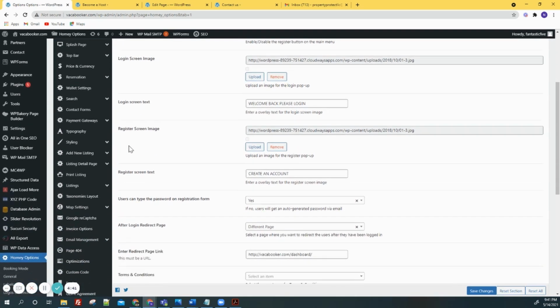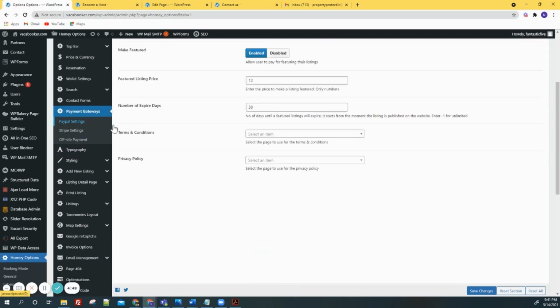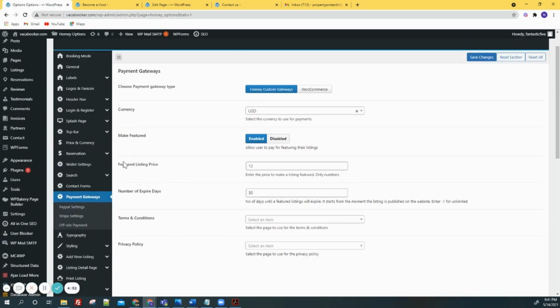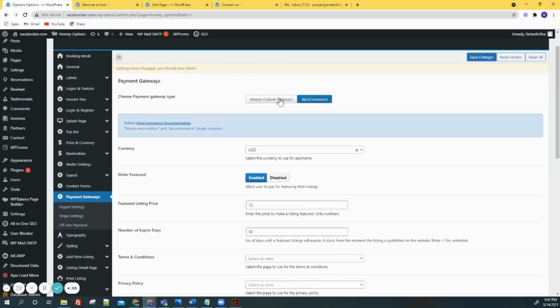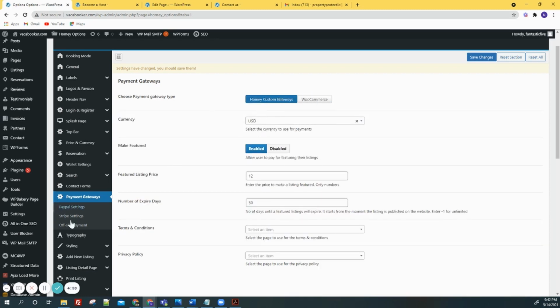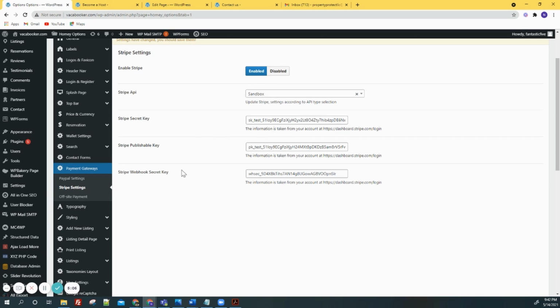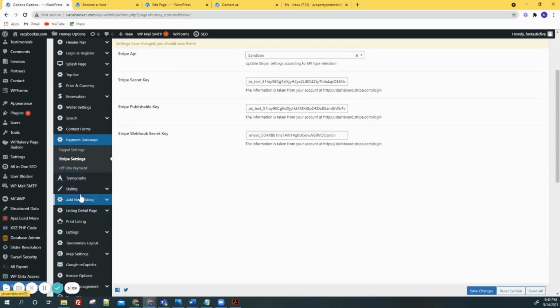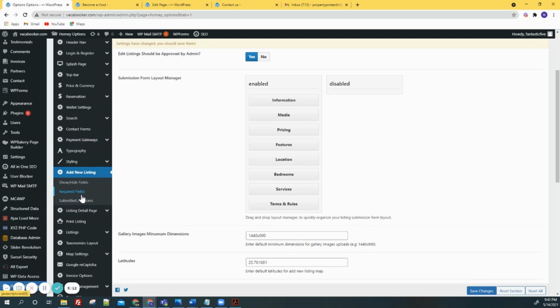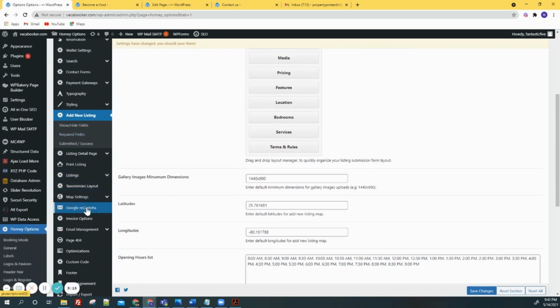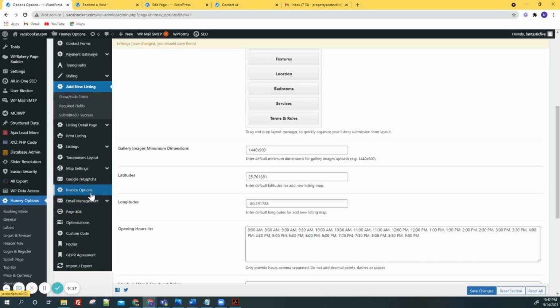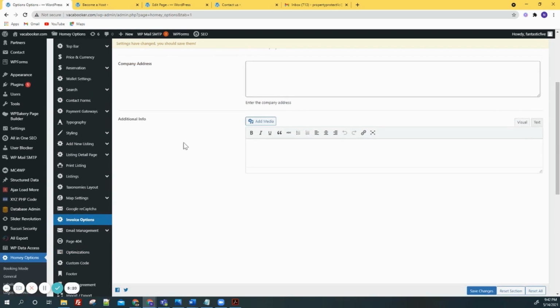Another cool option we have on this theme is that it comes with a payment gateway, so we do not have to activate WooCommerce, which is another gateway. It already comes with a custom gateway system, which makes it easy for us to set up the information through this website. And you can also modify the option for how you want the invoice here.